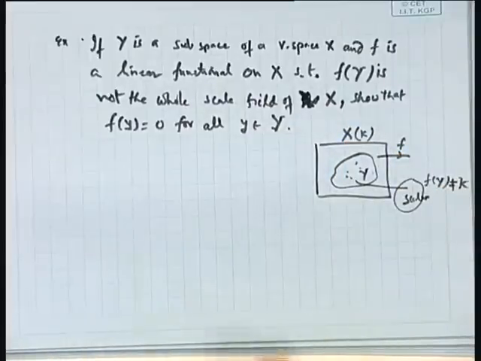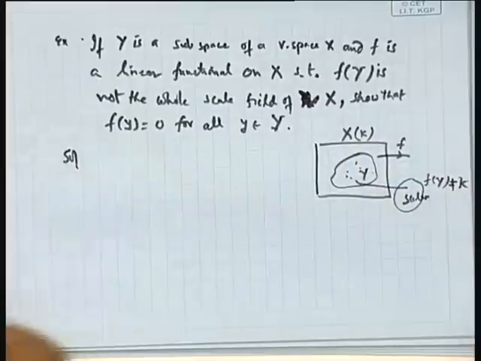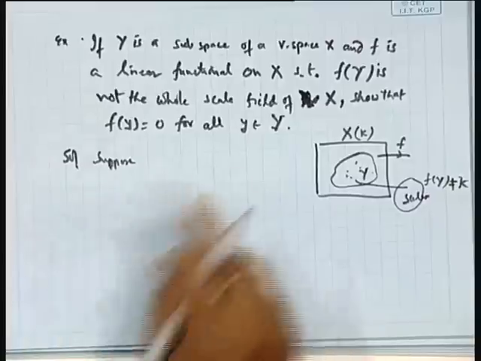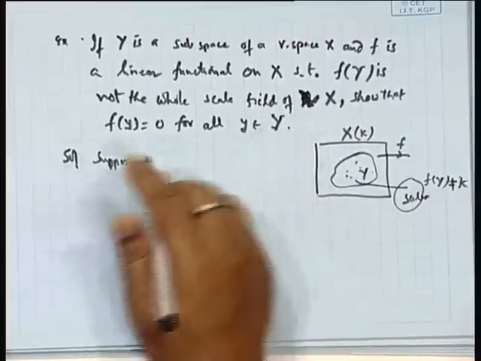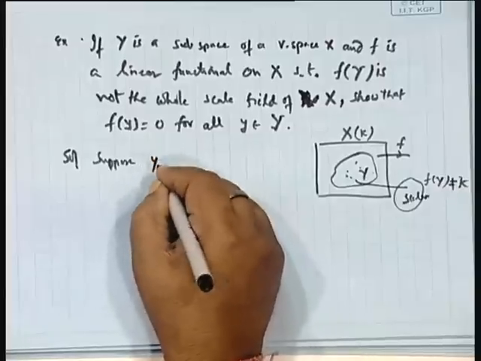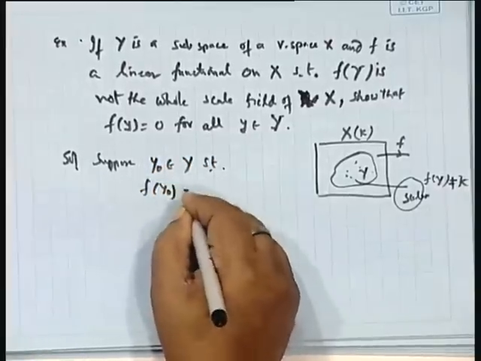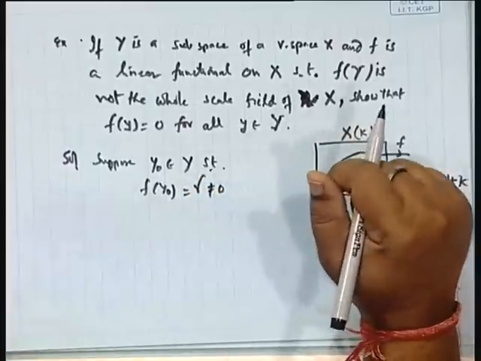Let us see this. Suppose for some point it is not 0. So suppose y naught is a point in Y such that f of y naught is say gamma, which is not equal to 0.